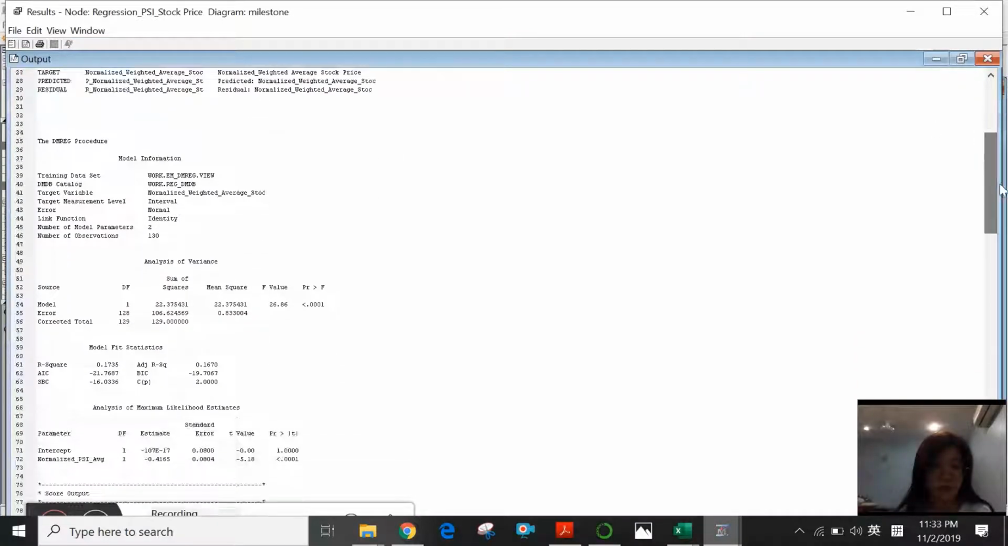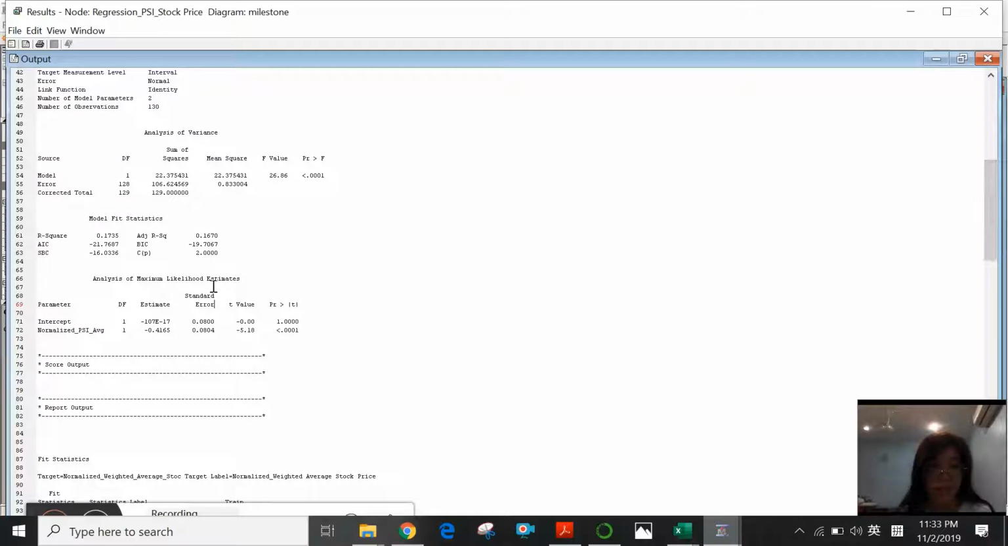It will show you the analysis of variance, how the model fits, and the likelihood estimate. I can see that here there is a p-value of less than even the significance level of 1%, which shows that my stock price has a relationship with the PSI data.